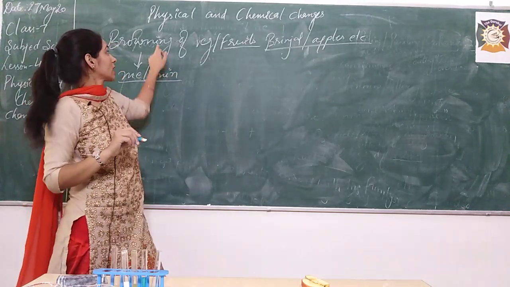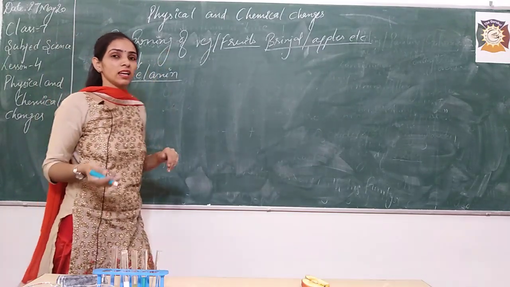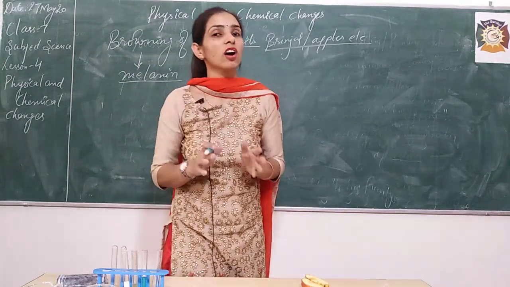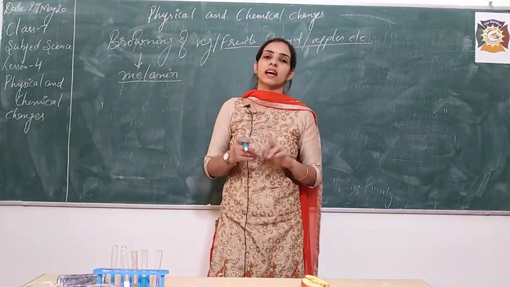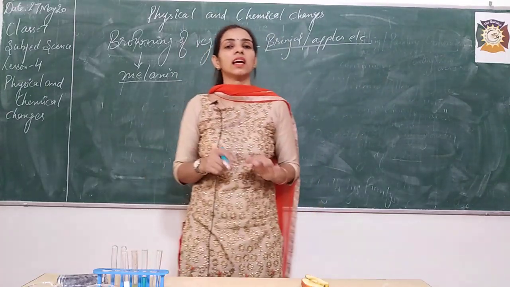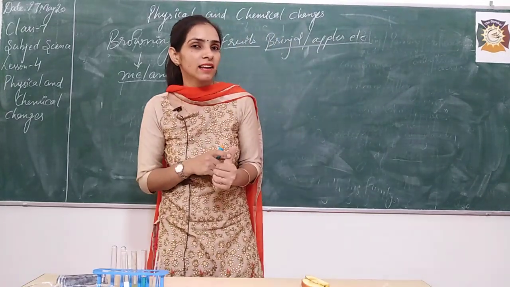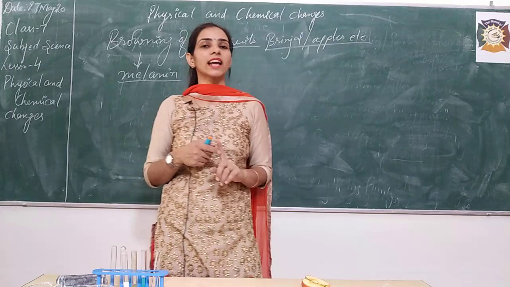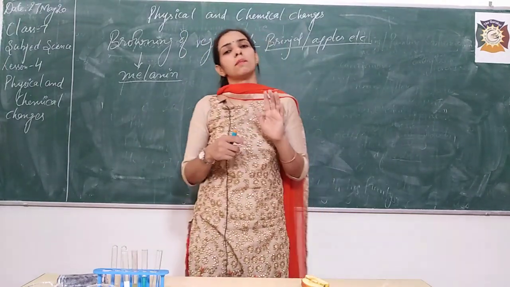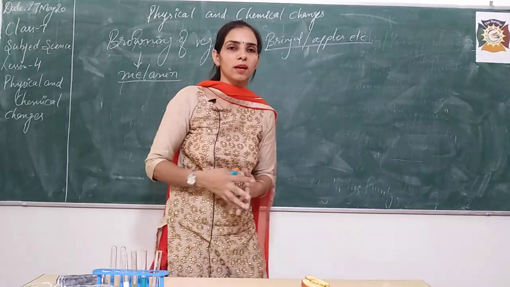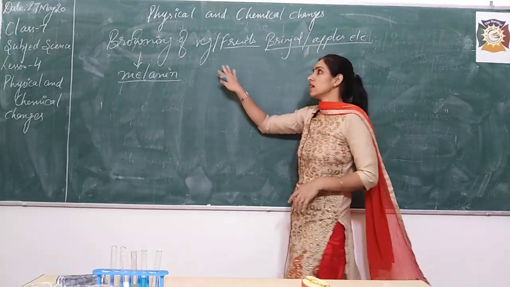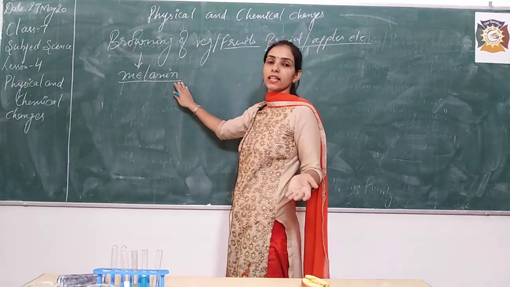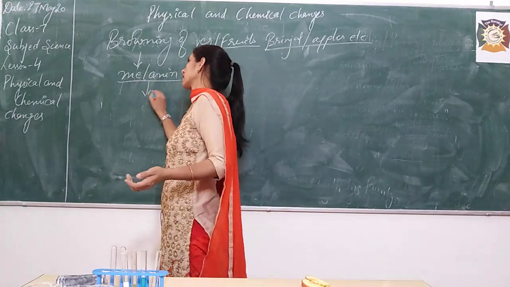And this browning can be reduced, how? In the last topic, when we were discussing rusting of iron, I told you that rusting can be minimized by oiling, painting, galvanizing, tinning and alloying. So these 4 to 5 methods I told you to prevent it. In the same manner, this chemical change, browning of vegetables and fruits due to melanin present in them, can be reduced.